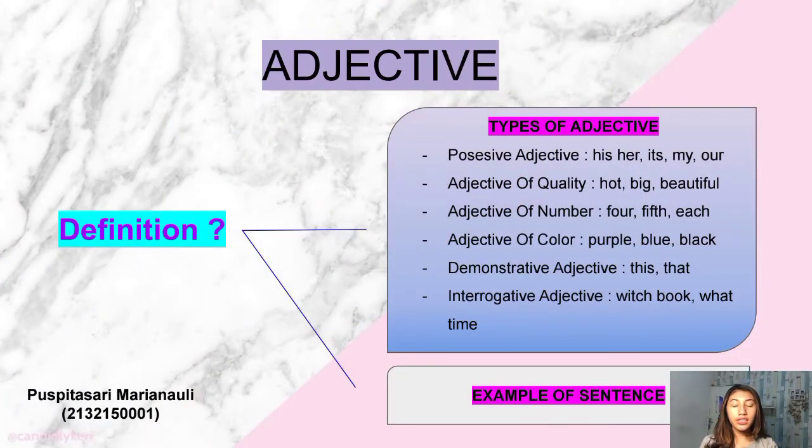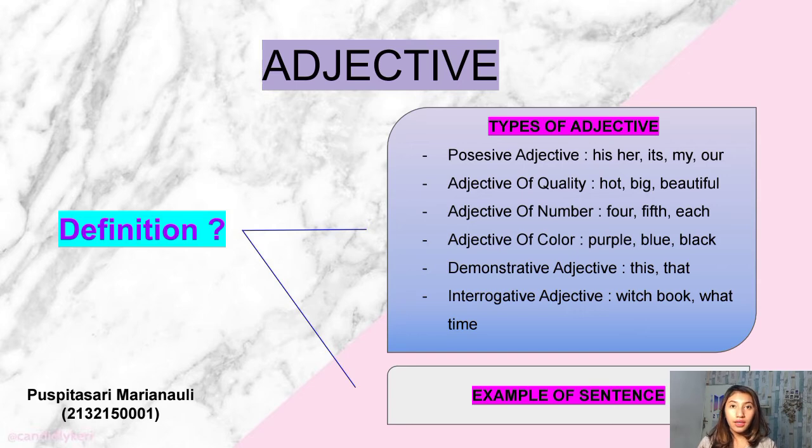Adjective. Definition of adjective: a word that changes a noun or pronoun, usually by explaining it or making it more specific. Types of adjective. Possessive adjective is a pronominal adjective which expresses possession. Examples of possessive adjective: his, her, its, my, our, your. Example sentence: your book is new.